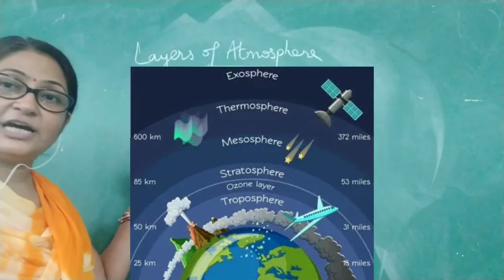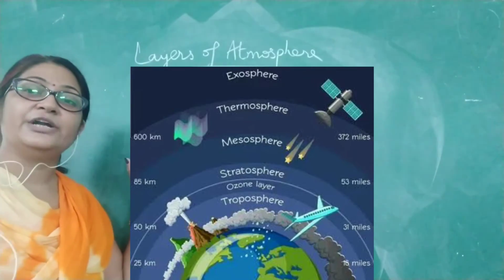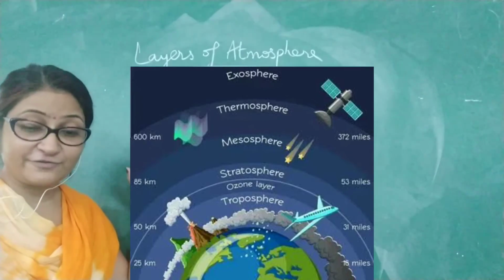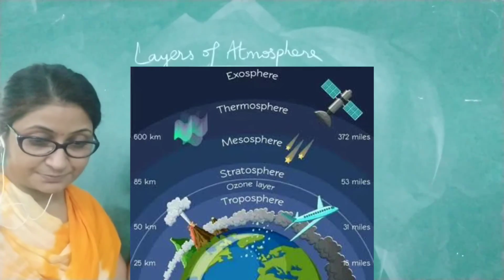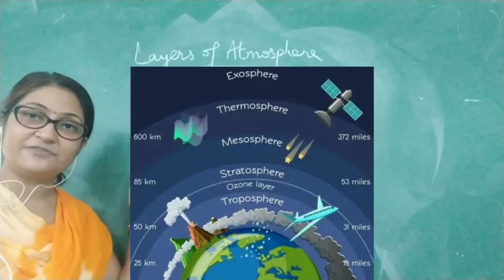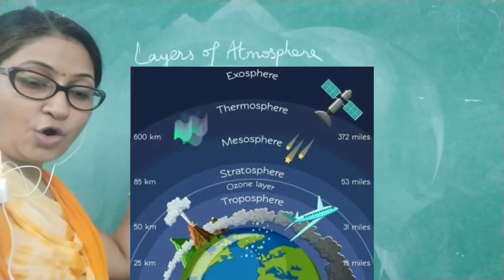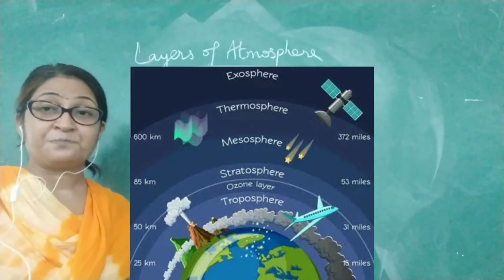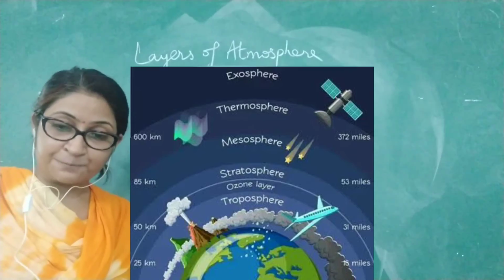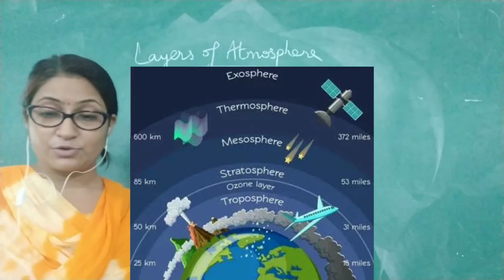Coming to the fourth layer, we have the thermosphere, which extends from 85 kilometer to 800 kilometer. All the spacecrafts fly in this layer. And then the last is the exosphere. All your satellites, whichever are launched from our earth, are placed in this layer, the exosphere. So this is all about the 5 different layers of the atmosphere.